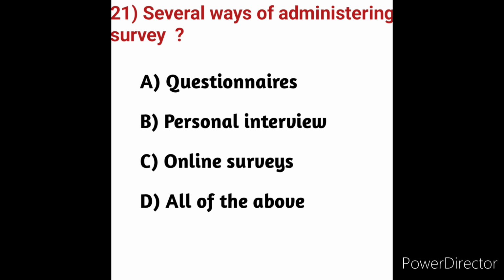Basically, there are two classifications of approaches in administering survey. Those are personal approach and self-administering approach. The meaning of the survey is an activity in which many people are asked a question or series of questions in order to gather information about what most people do or think about something. These all things come under the survey related to the several ways of administering survey.